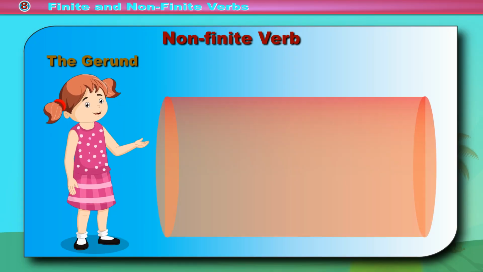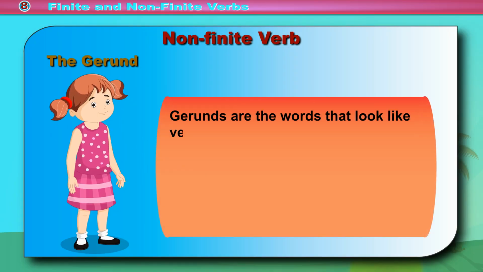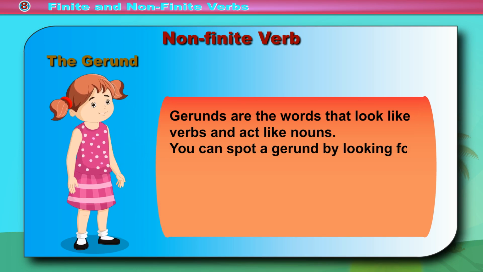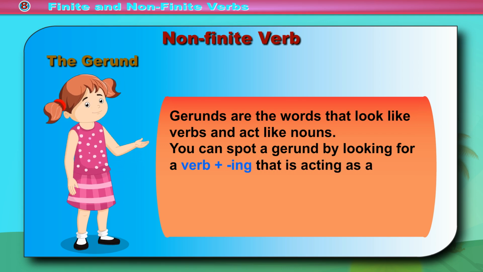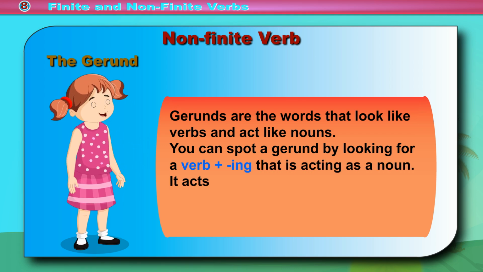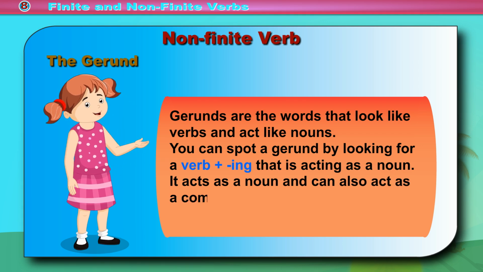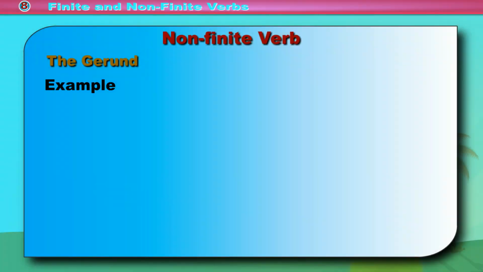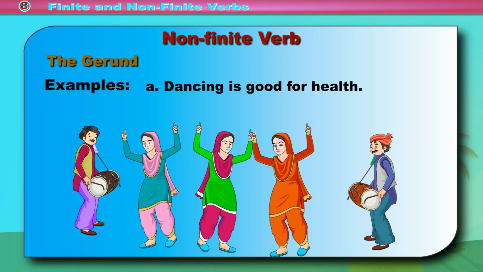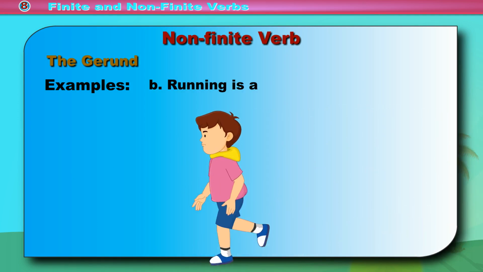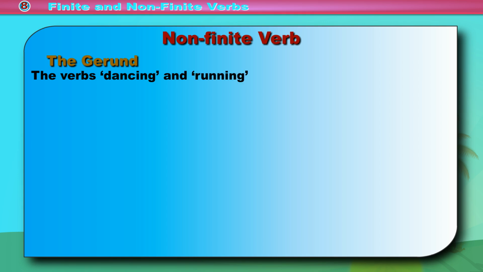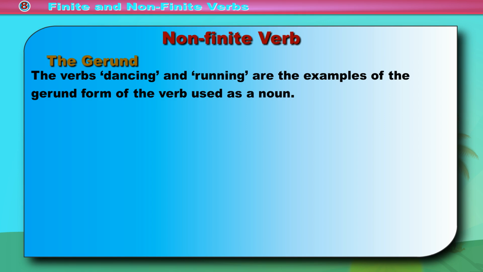The gerund. Gerunds are the words that look like verbs and act like nouns. You can spot a gerund by looking for a verb plus ing that is acting as a noun. It acts as a noun and can also act as a complement, subject or object in a sentence. Examples: A. Dancing is good for health. B. Running is a good exercise. The verbs dancing and running are the examples of the gerund form of the verb used as a noun.